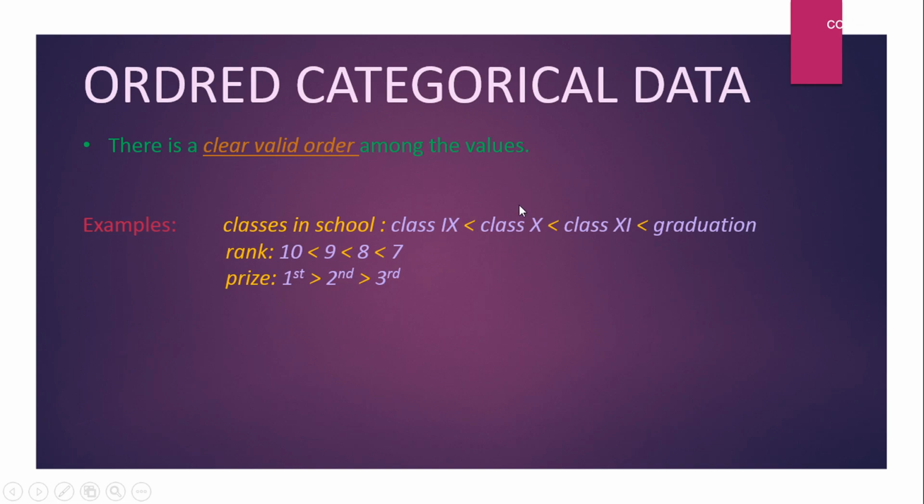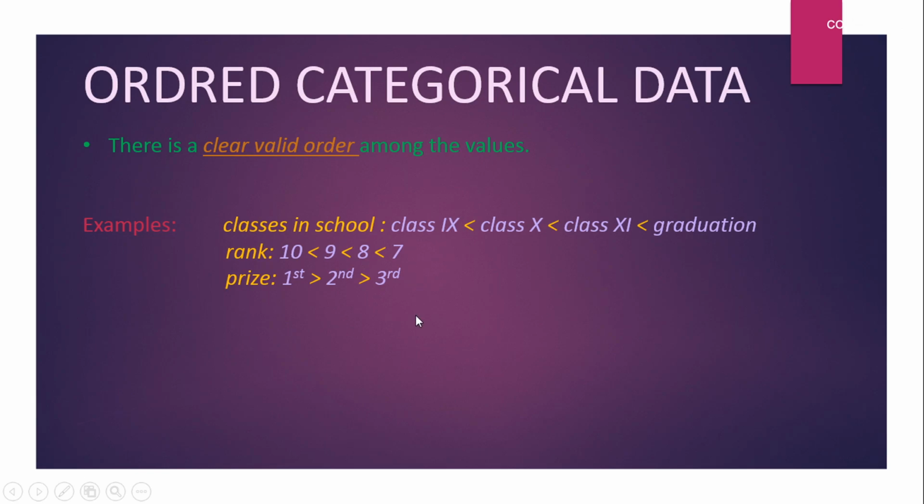Class 10 has higher priority than class 9, class 11 has higher priority than class 10 and class 9, and graduation has higher priority than others. Same goes for rank. You can see like rank 7 has higher priority than rank 9 or 8. Same goes for prize. Like first prize has higher value or priority than second and third. So you can see there is a clear valid order.